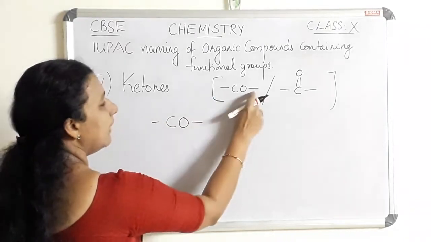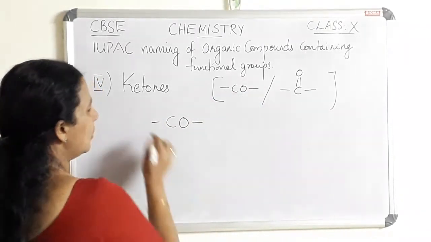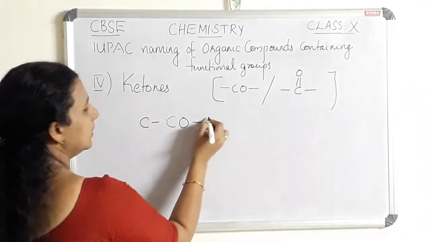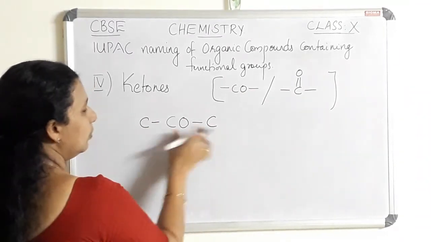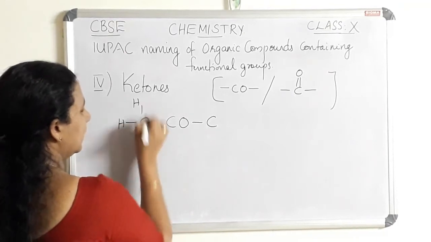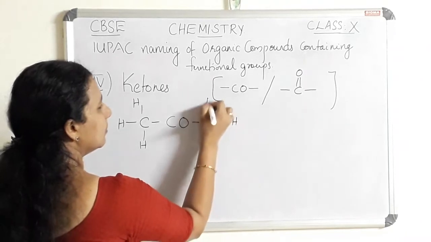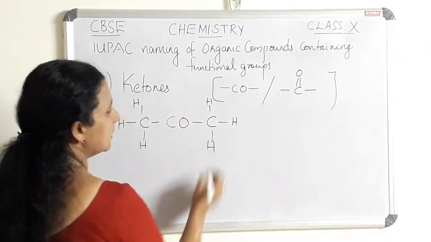There are two unsatisfied valencies, so we have to satisfy them with two groups. Here we can write one CH3 group, and here another CH3 group.